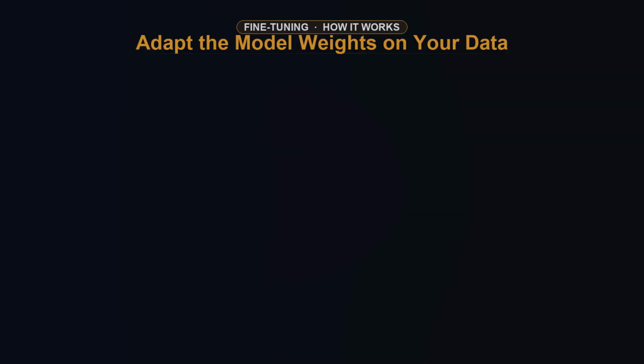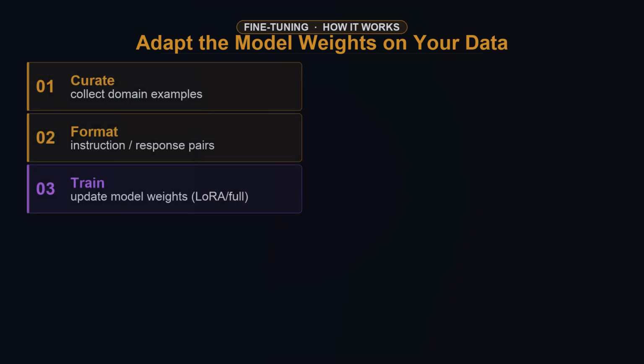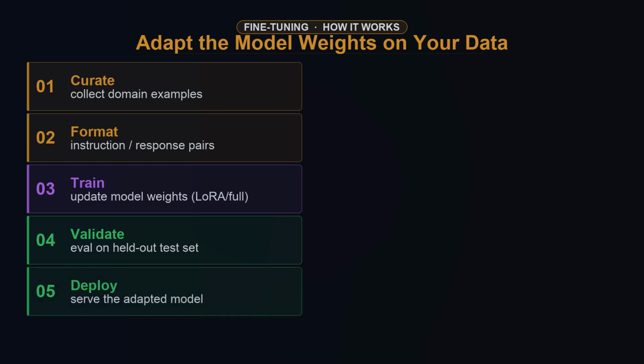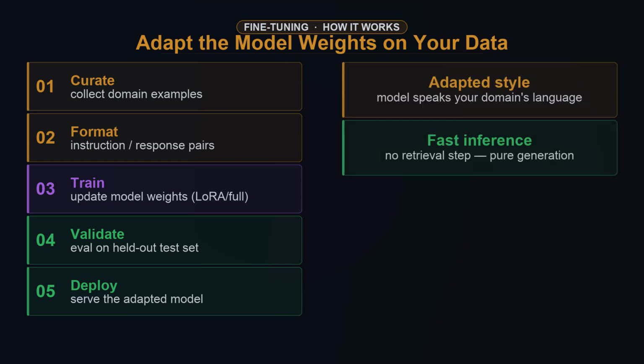Fine-tuning updates the model's weights on your own data. Curate instruction response pairs. Run gradient updates. Most teams use LoRA, which updates only a small fraction of weights. Validate on a held-out set, then deploy. The result? A model that speaks your domain's language, with behavior baked directly into its weights.